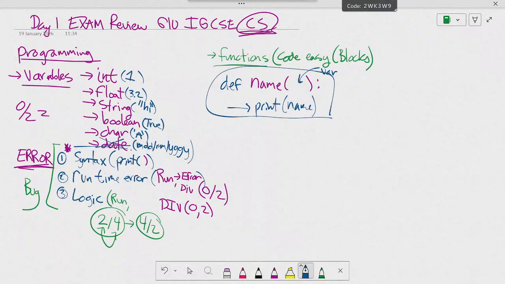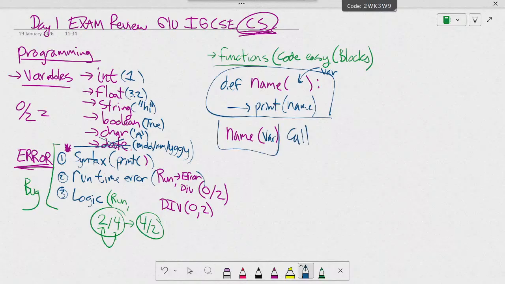This is how to make a function. You use DEF or define. And if I want to call the function, you go name and then put the bracket here. And then maybe you put some variable in here. This is how to call the function.